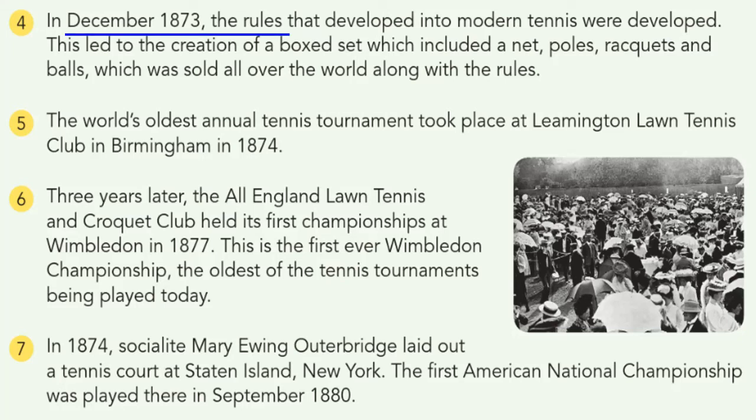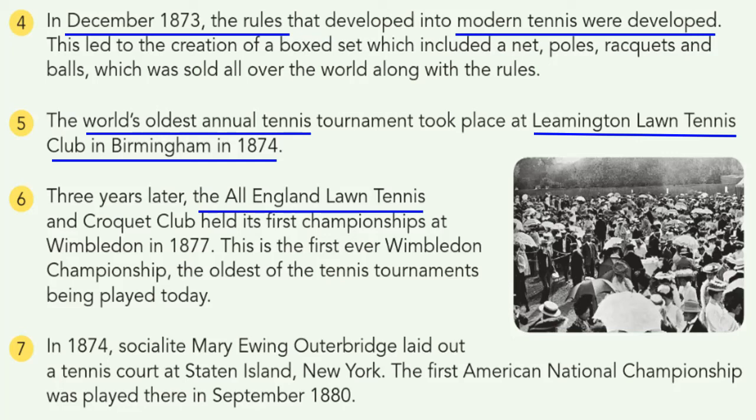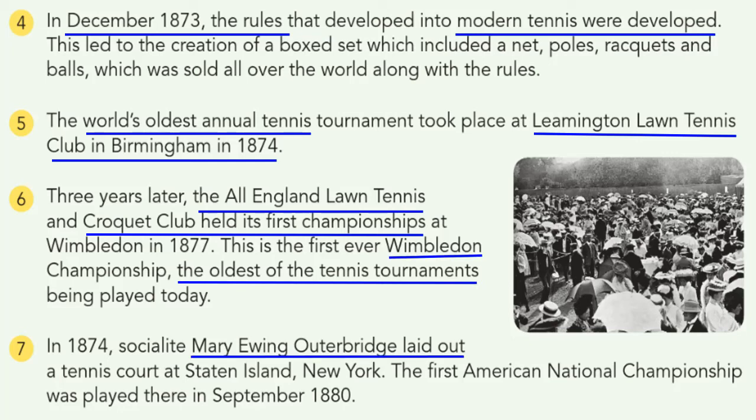That is another keyword. In December 1873, the rules were developed, and the world's oldest annual tennis tournament took place in Birmingham in 1874. Then the All England Lawn Tennis and Croquet Club championship was held in 1877. Next, Mary Ewing Outerbridge laid out the tennis court at New York. The first American National Championship was played in September 1880.